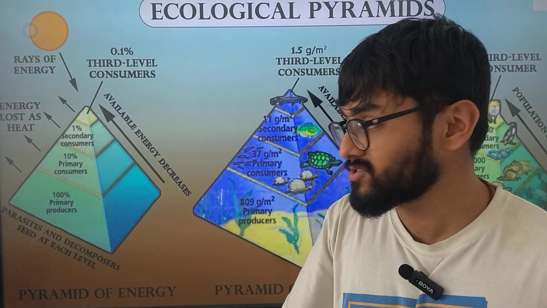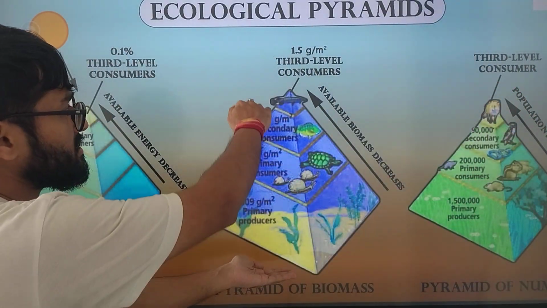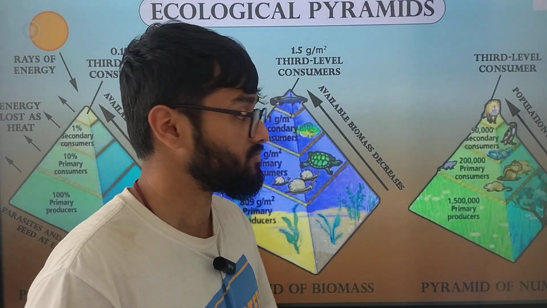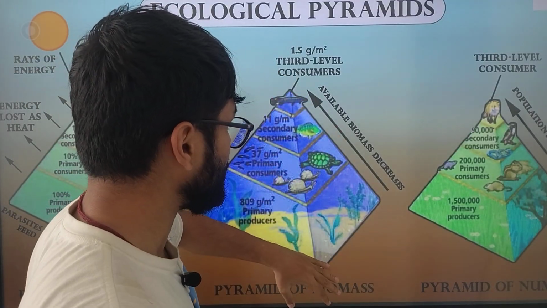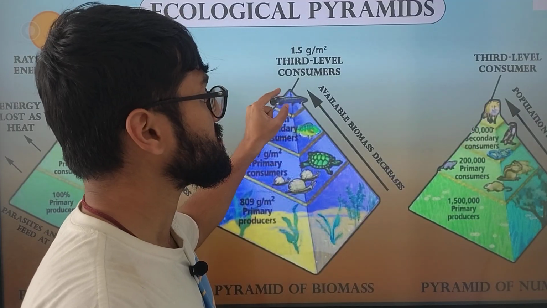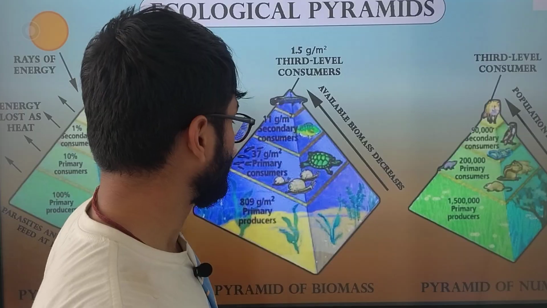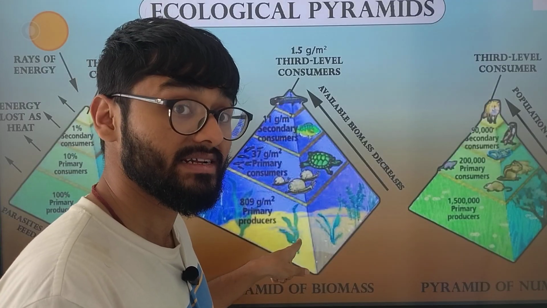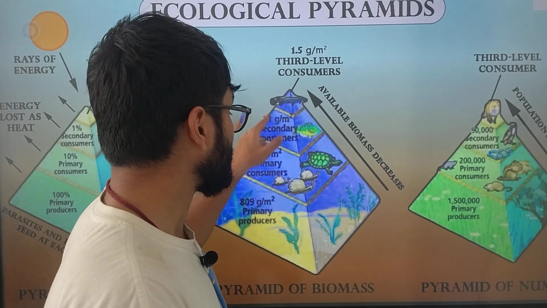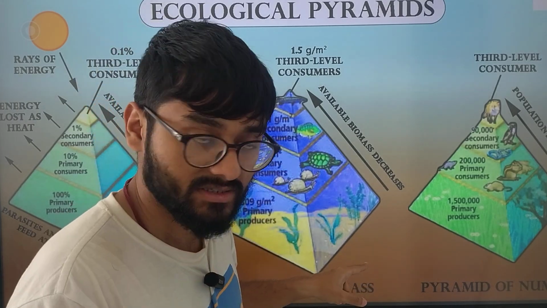But that can also be inverted. This simply can be inverted. It only happens in the pyramid of biomass. Why? Because if you invert it, if this dies off, it is going to release the energy that will directly invigorate your primary producers, giving rise to an increased number.